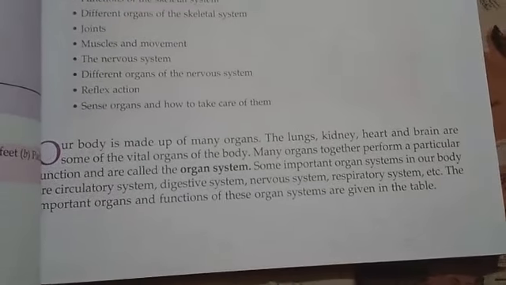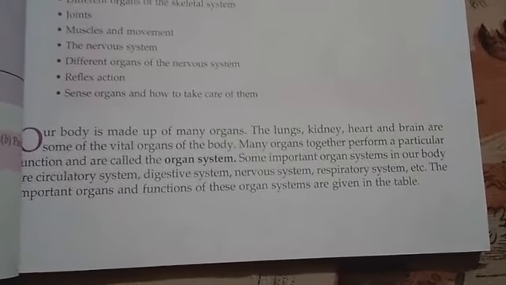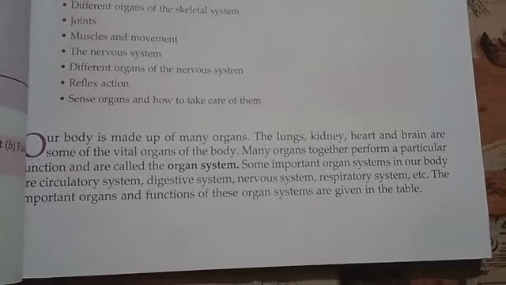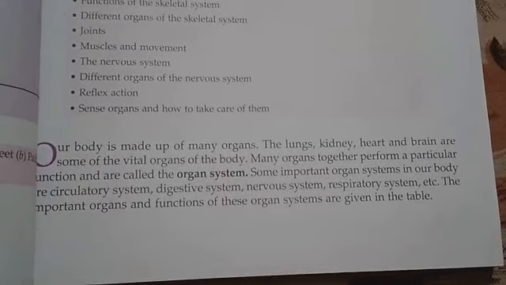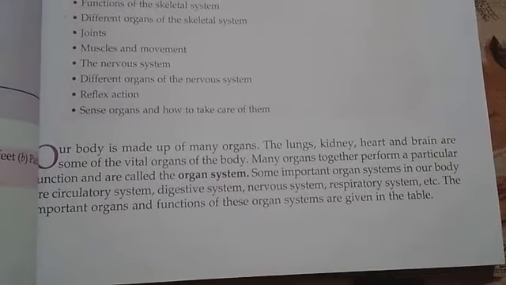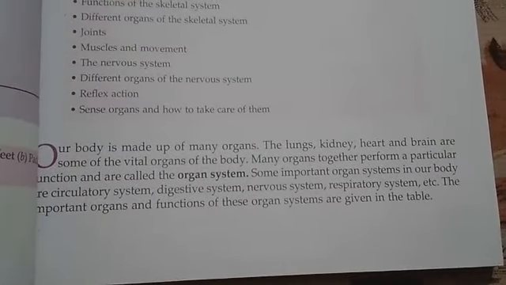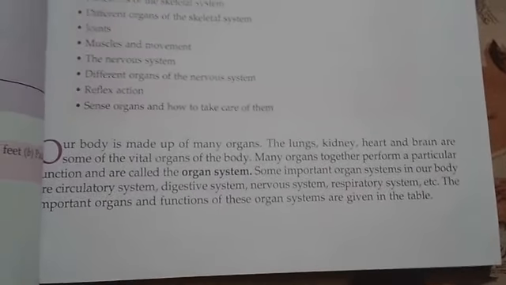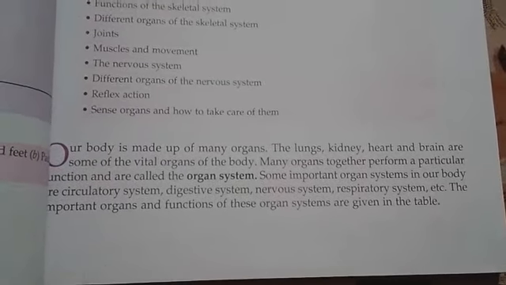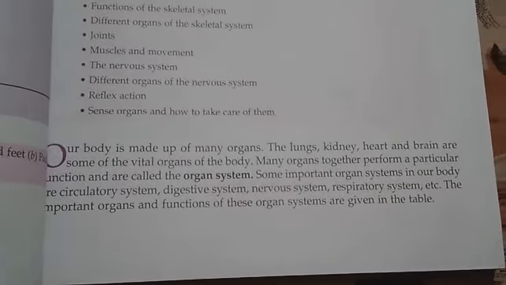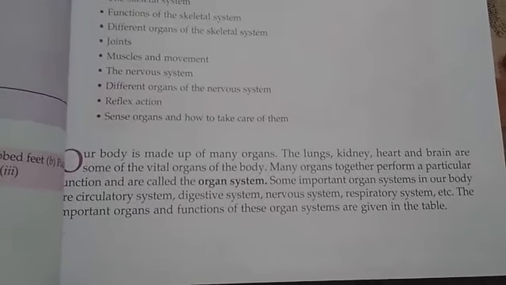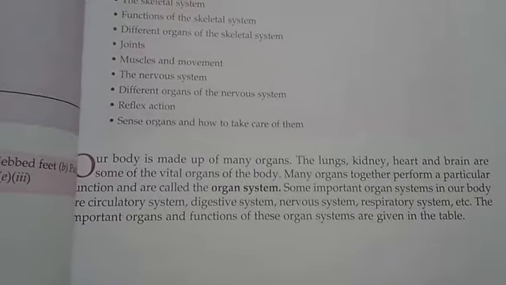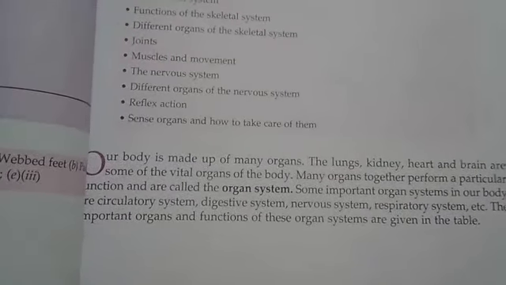Our body is made up of many organs. What are the organs? The lungs, kidney, heart, brain. They are the inner organs. And some outer organs are our hands, our legs, etc., body parts. And these all are the vital organs of the body. And many organs together perform a particular function and are called the organ system. So, what is the organ system? Organ system is when many organs together perform a particular function.